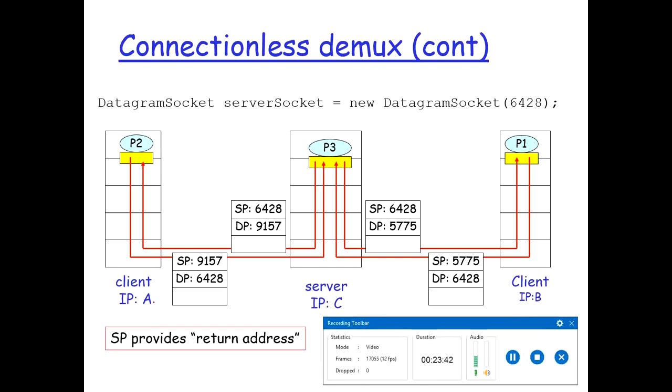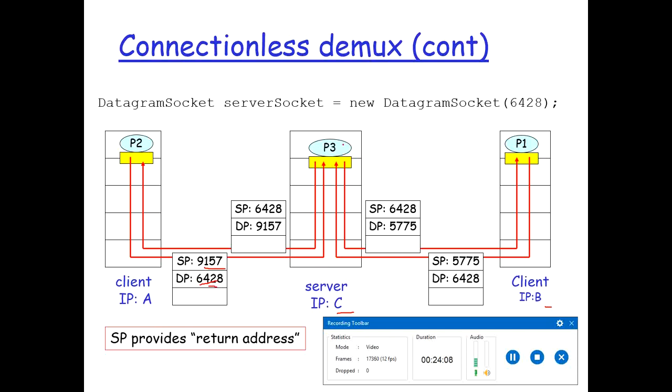Let's assume the IP addresses are A, C, and B. When it creates a segment, it mentions the source port and the destination port. When the segment arrives, the transport layer checks the destination port and directs the segment to that particular application.